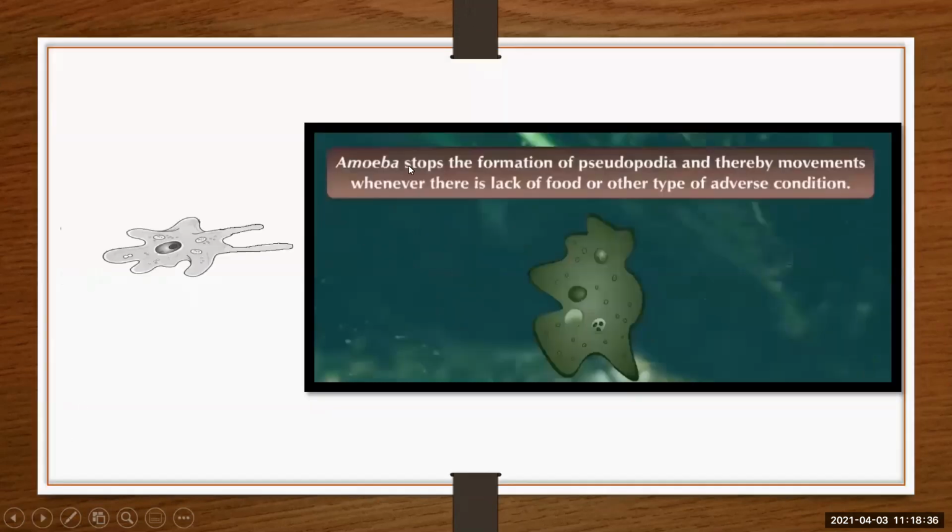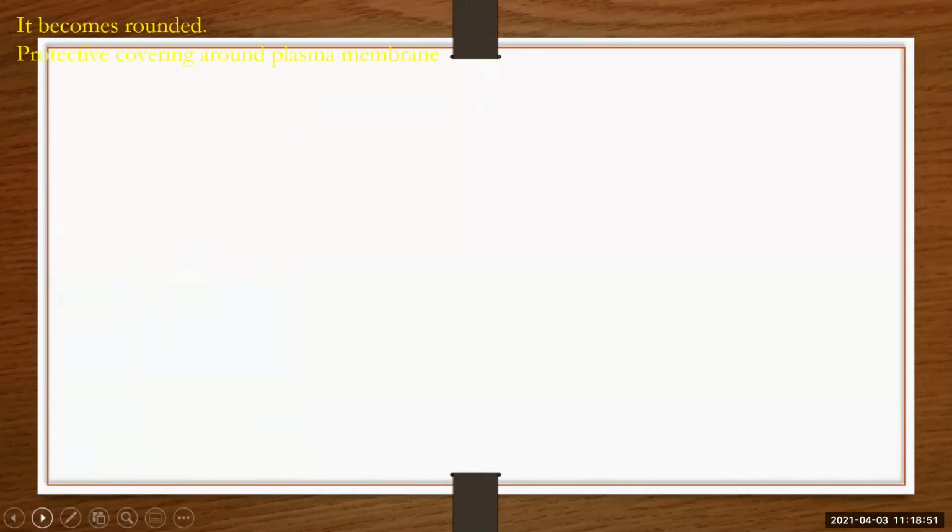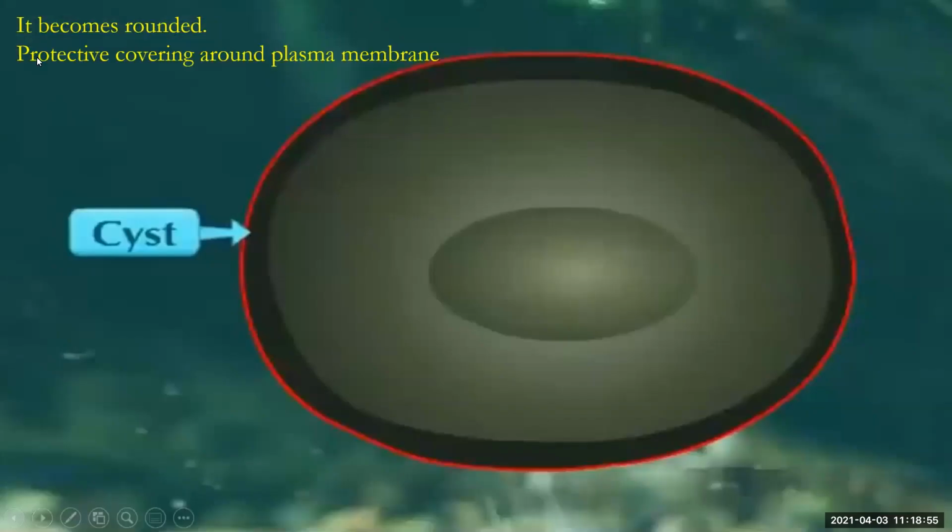So in amoeba, the formation of pseudopodia and thereby movement stops whenever there is a lack of food or other type of adverse condition. What does he do? He stops his movement. These are the pseudopodia. He stops his movement and he becomes rounded in shape. Okay, it becomes rounded.